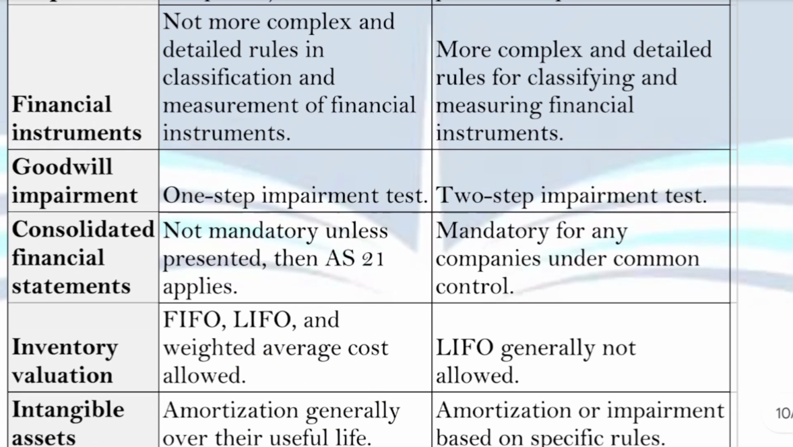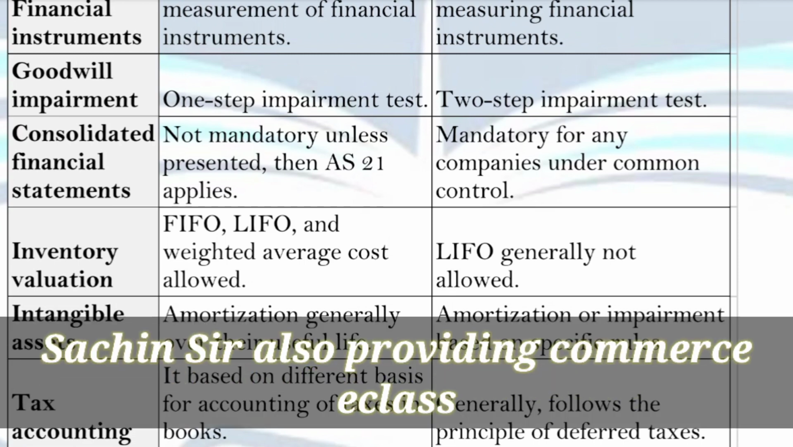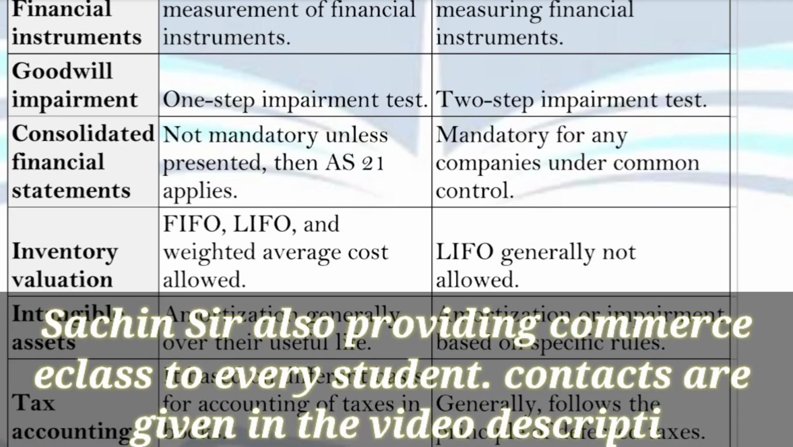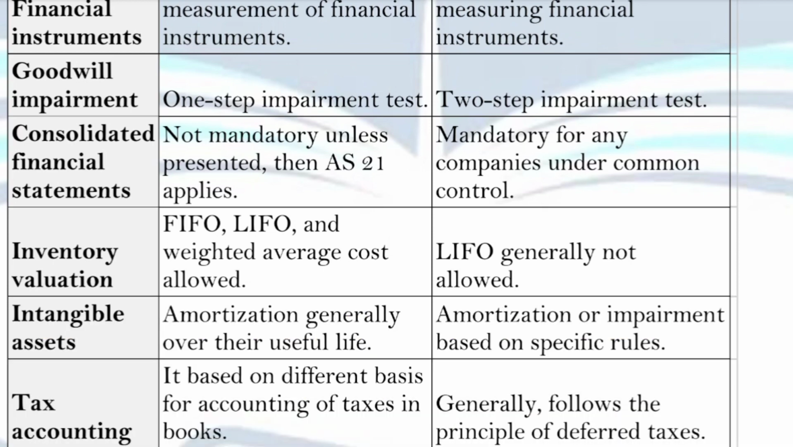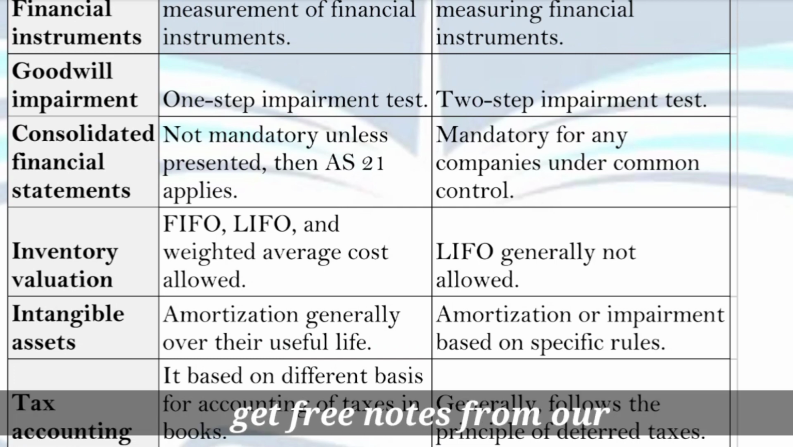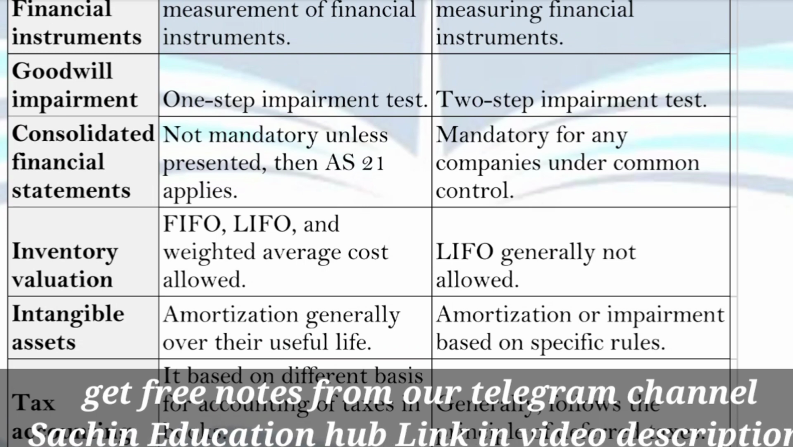Now the next one is intangible asset. According to the terms of intangible asset, there is a difference between these two as well. If we talk about the Indian AS, then amortization is generally over their useful life. But according to the US GAAP, amortization or impairment is based on a specific rule. In simple terms, under the Indian accounting standards, after the useful life, impairment is done, or you can say amortization should be done. But under the US GAAP, amortization should be done according to the specific rule, no matter whether its useful life has ended or not.